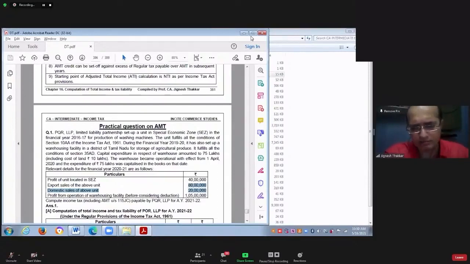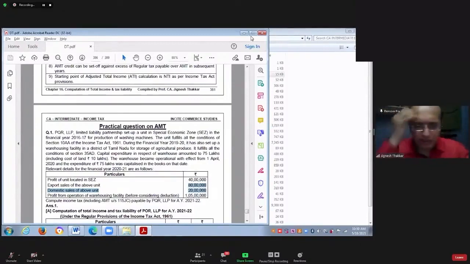8 lakhs. Yes or no? So that 8 lakhs will be forming part of your taxable income from SEZ unit. From warehousing facility, your taxable income is 40 lakhs.